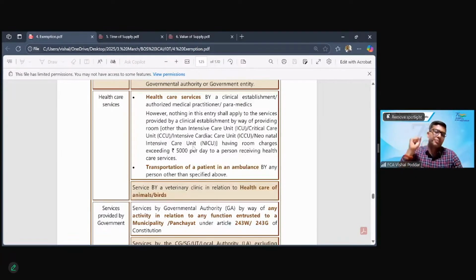Now comes the most crucial part, which is very relevant for exams. That is, when I am saying treatment, so let us say somebody gets admitted to my hospital for undergoing some type of treatment, some type of surgery. In that particular case, when the person is admitted for surgery, I am also providing a room for which I am charging a special charge, room charges or bed charges, whatever you can call it.